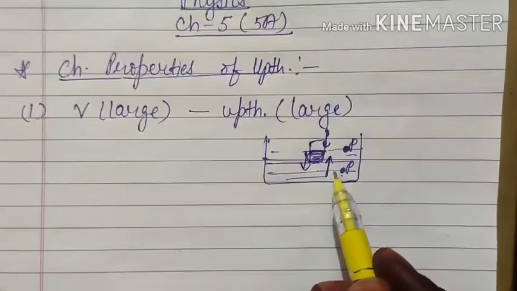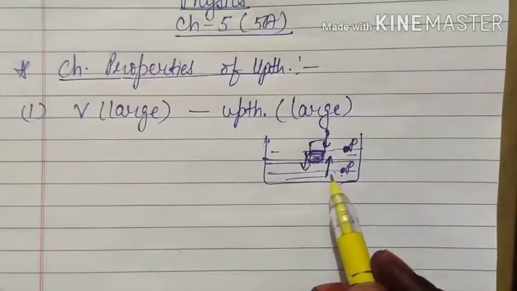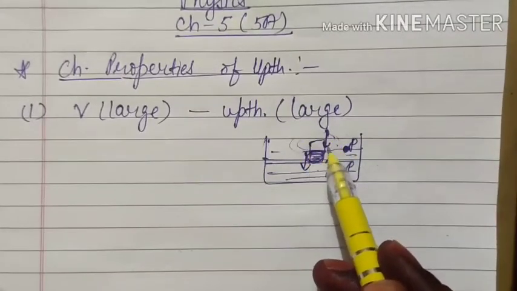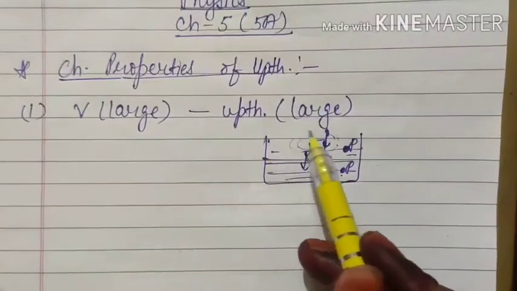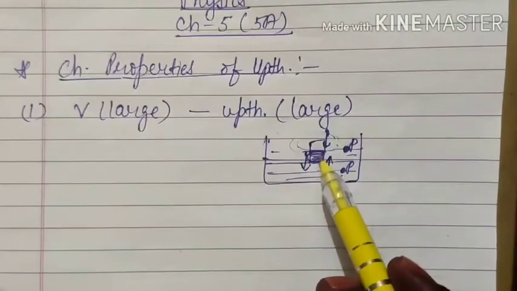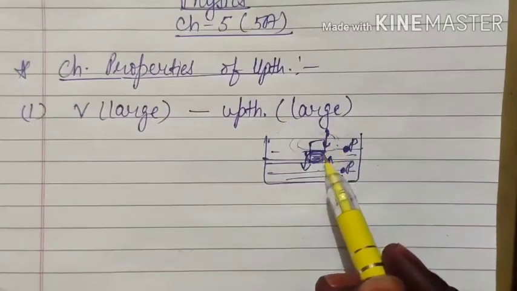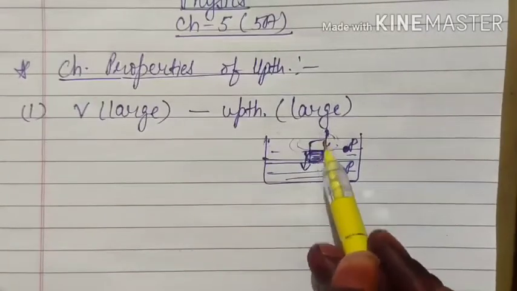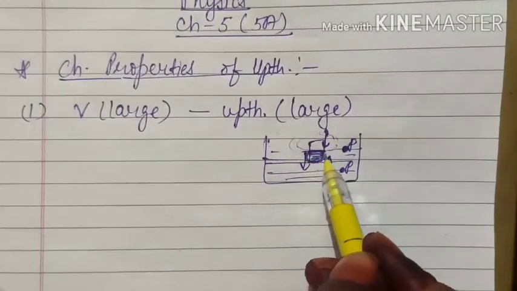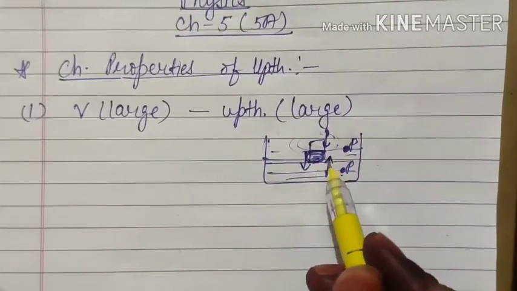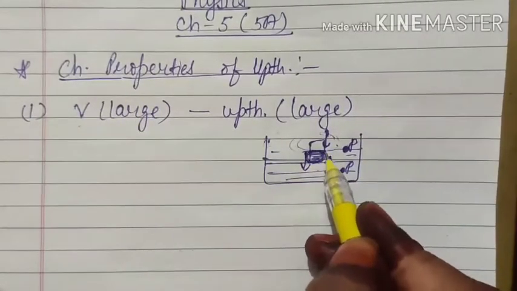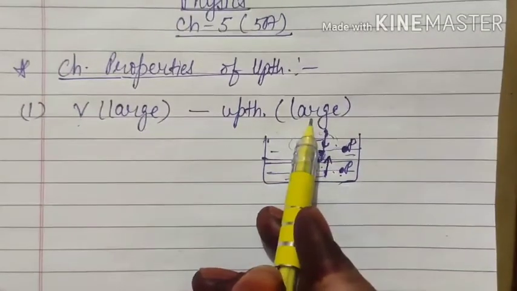And this is a very important thing which we will take care of while solving the numericals also. That means we don't have to do anything with this external portion of the object. However, there will be an atmosphere, there will be gases, and they will also exert upthrust force, but right now we are neglecting that. We are saying that the upthrust force exerted on the object is only due to this liquid, and that depends on the volume inside the liquid only. So here volume means not the complete volume, but how much volume of the object is inside the liquid. That much upthrust that particular object will feel.